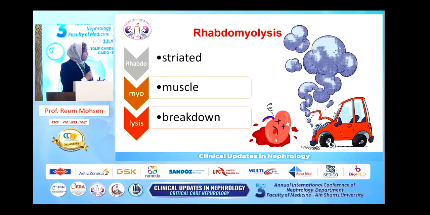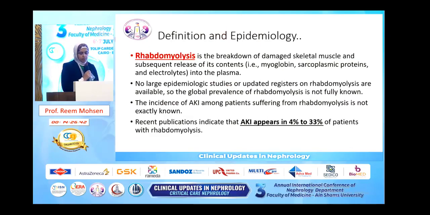Rhabdomyolysis means striated muscle breakdown, as you can see, with the release of myoglobin, sarcoplasmic proteins, and electrolytes into the plasma. There are no epidemiological studies to estimate the exact percentage of AKI in rhabdomyolysis. However, it is estimated between 4 and 33% in patients.